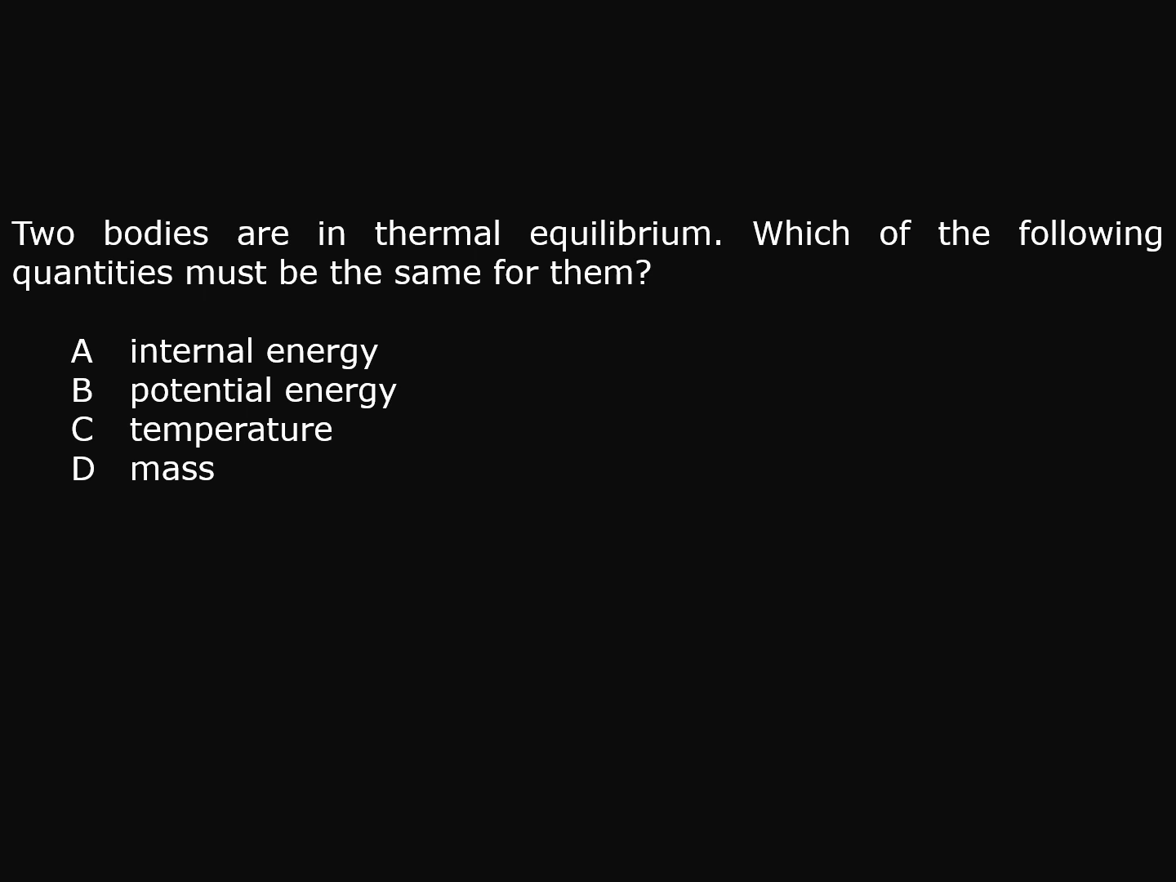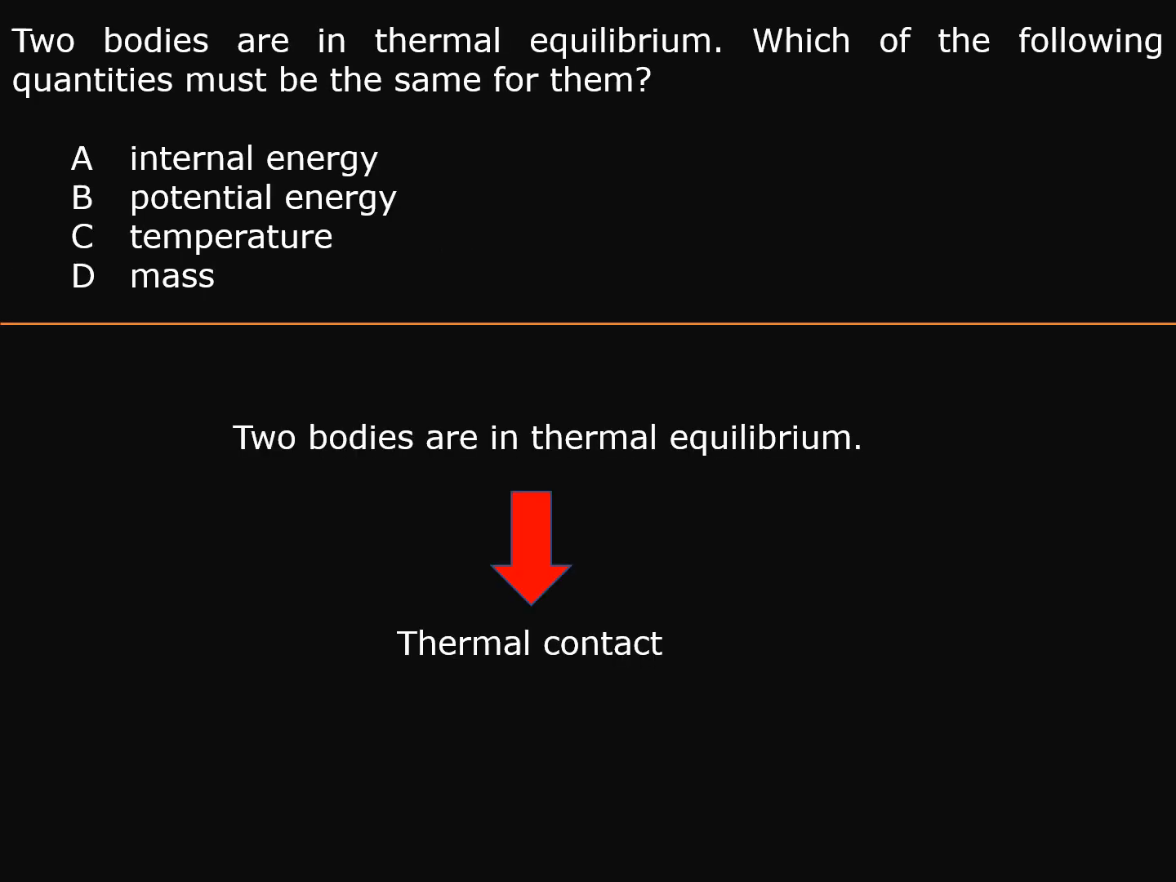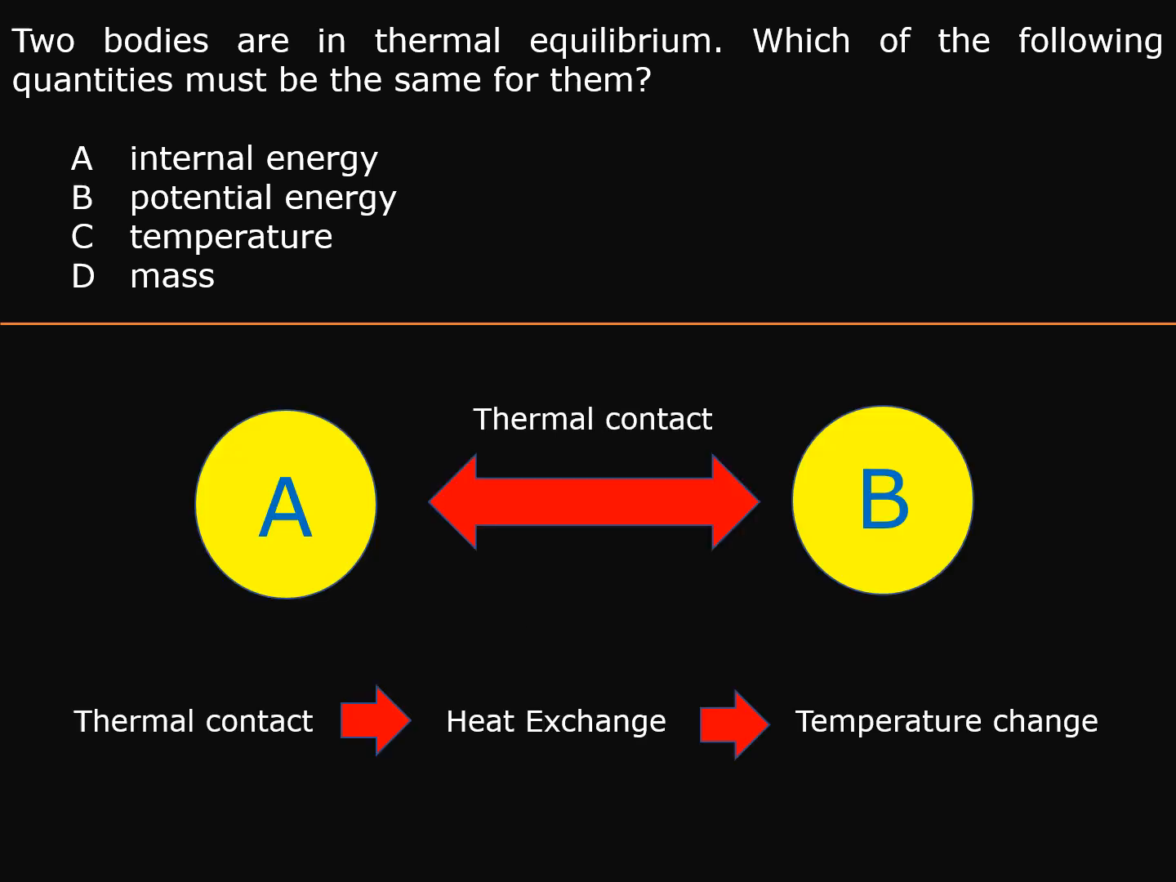Now, from the first information given by the question, two bodies are in thermal equilibrium. We know that these two bodies must be in thermal contact. But what is the meaning of thermal contact? Let's consider object A and object B. We say that object A and object B are in thermal contact. It means that between them there is a heat exchange. A will transfer heat to B, B will transfer heat to A.